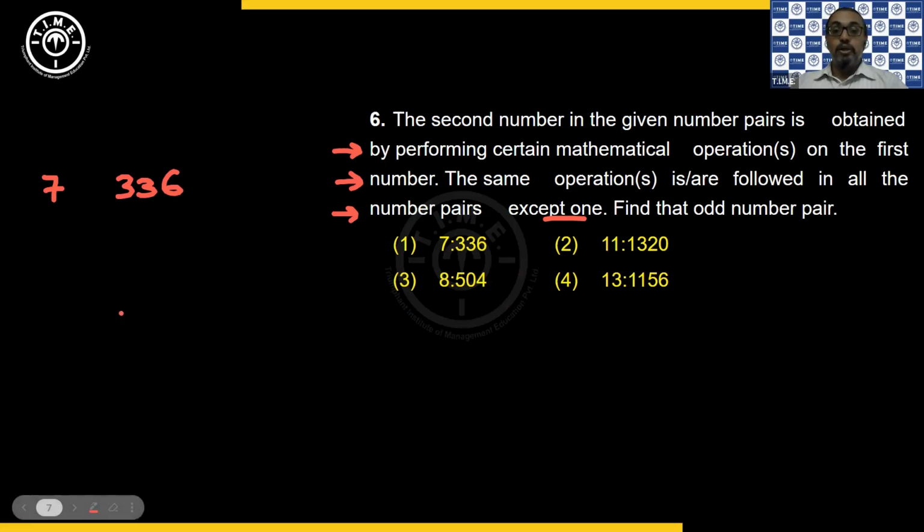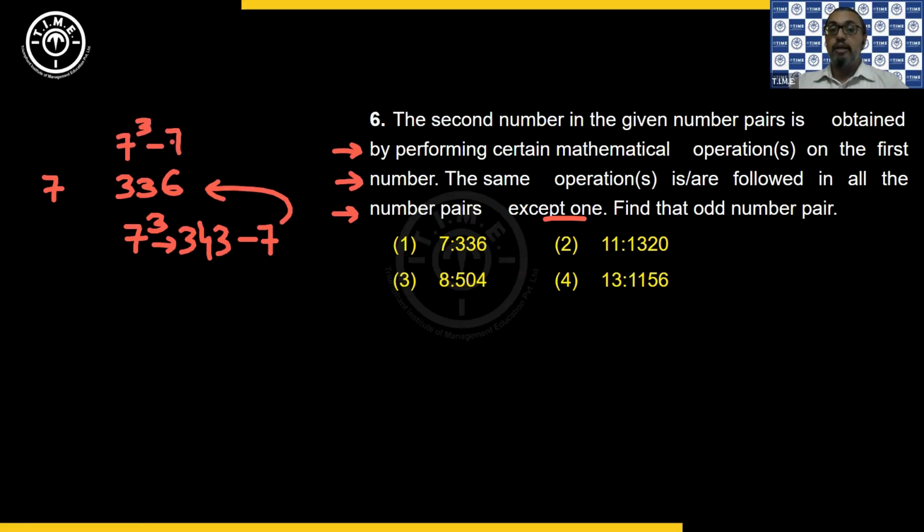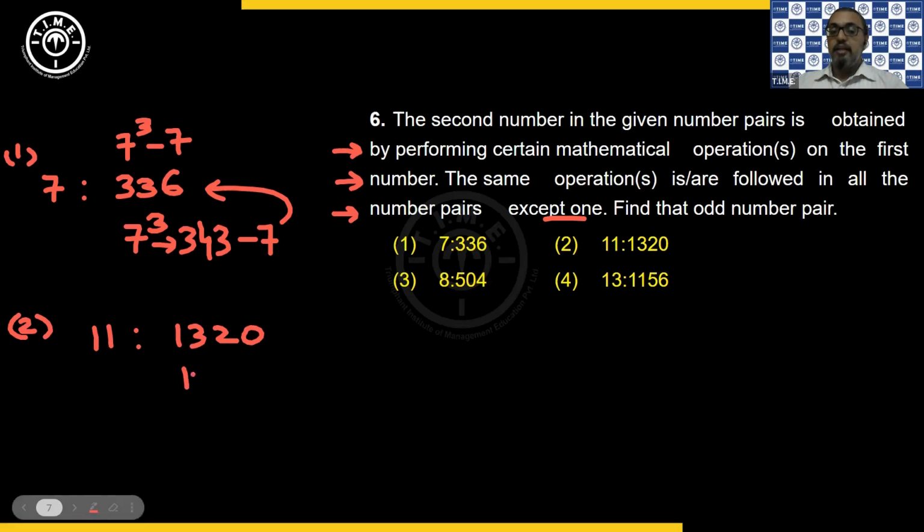Now you can clearly look into it as 7 cube, because 7 cube is a number which is 343, close to the number 336. And by doing minus 7, I am going to get 336. So basically I can write this as 7 cube minus 7. So we need to recognize squares and cubes which are close to the given numbers. That way it is easy to look at it. So this is my first option. Now, if you take the second option, we have 11 and 1320. So I can write it as 11 cube minus 11, which is 1331 minus 11, gives you 1320.